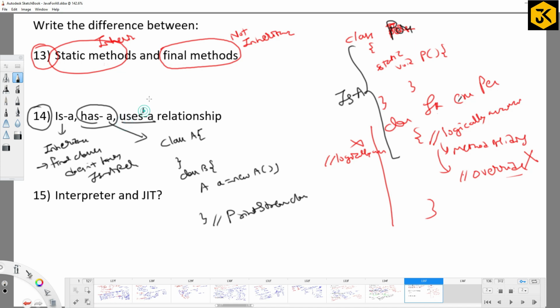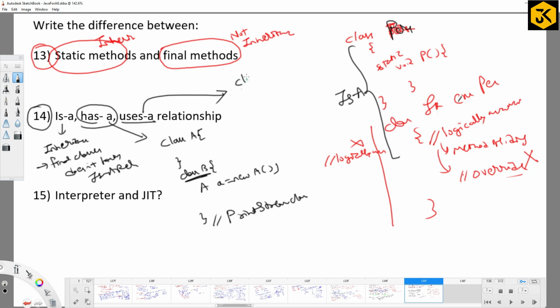And the next one is uses-a relationship. In has-a relationship you create the object inside the class, whereas in uses-a relationship you create an object of one class inside the method of another class.